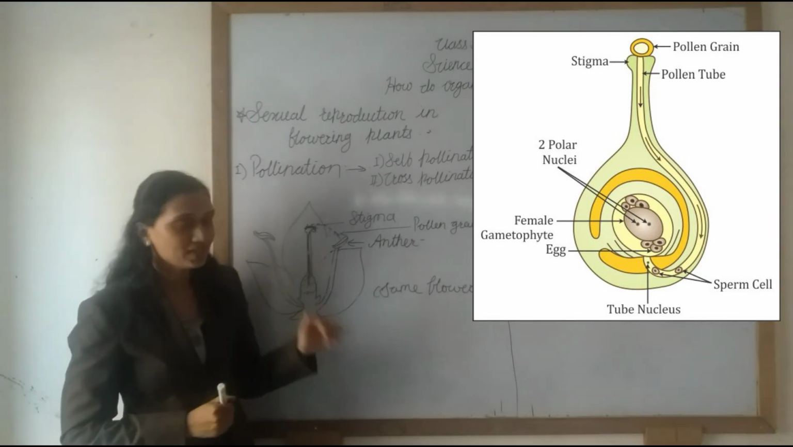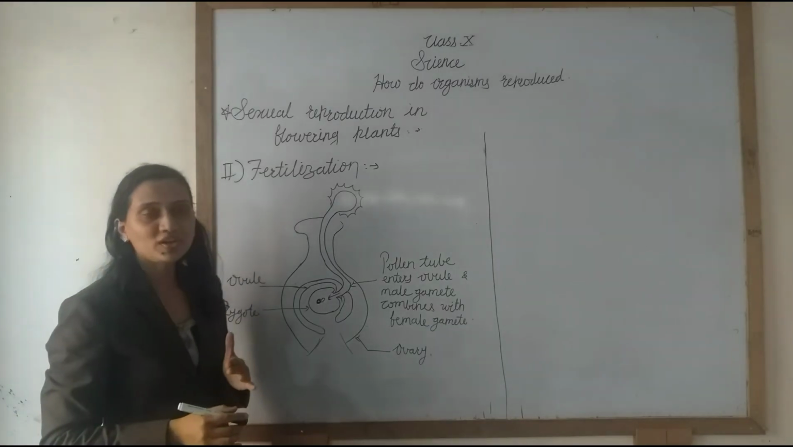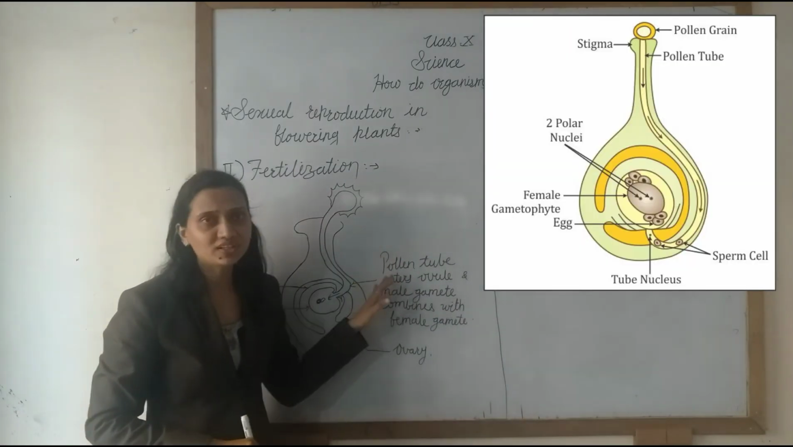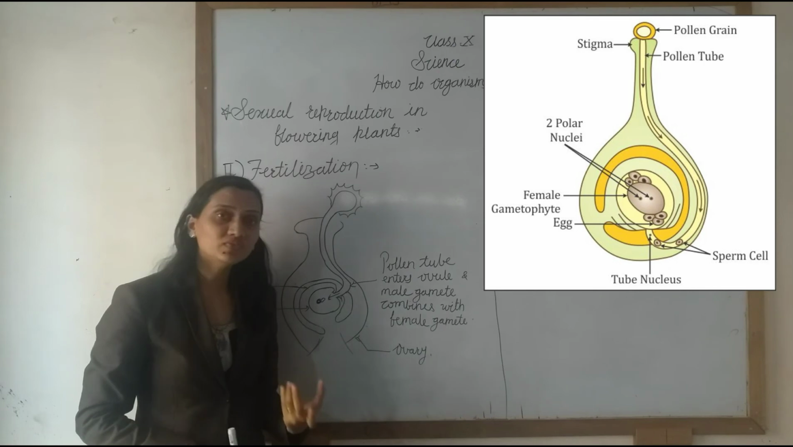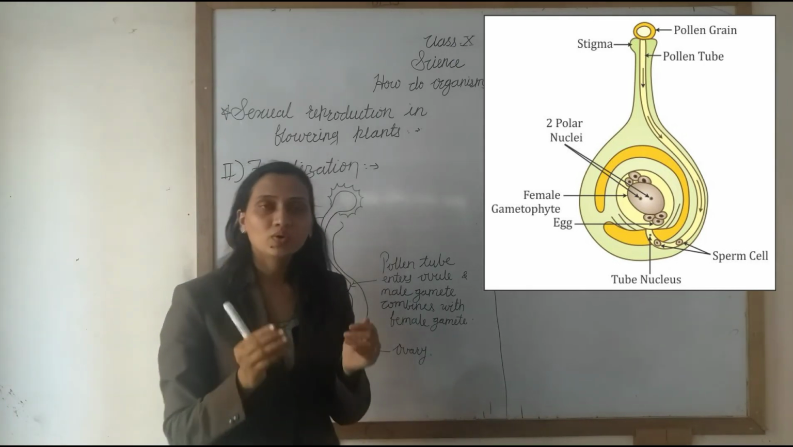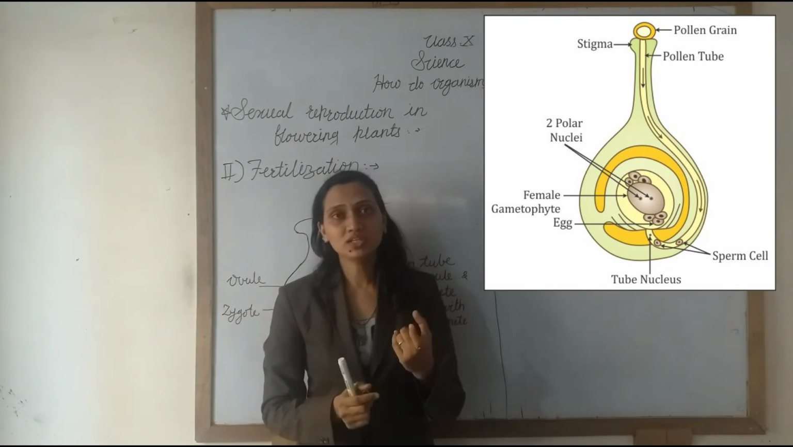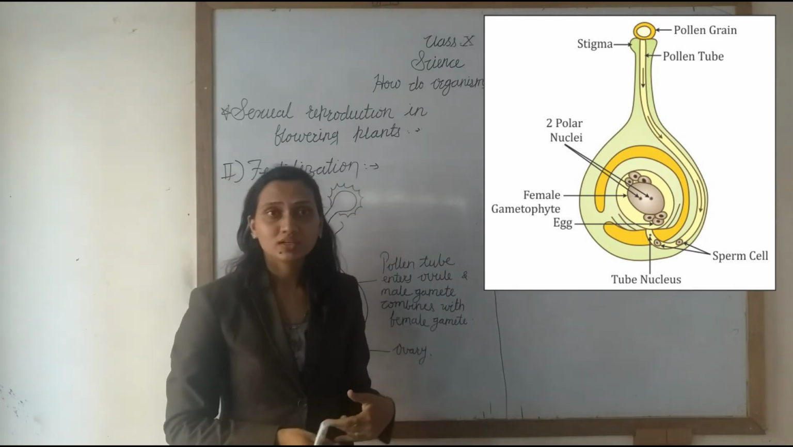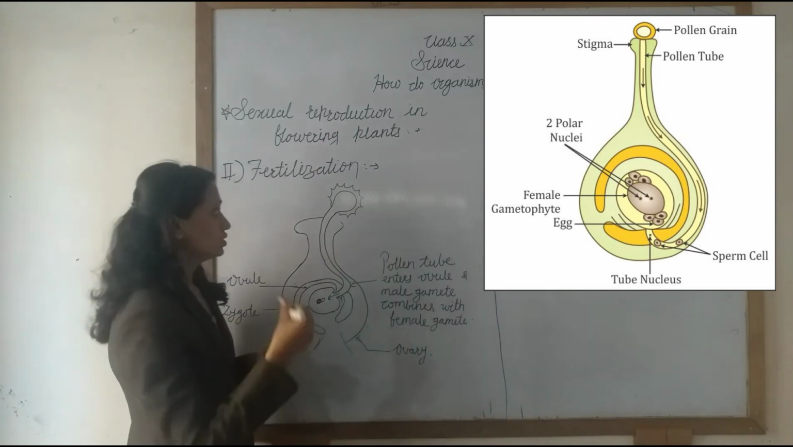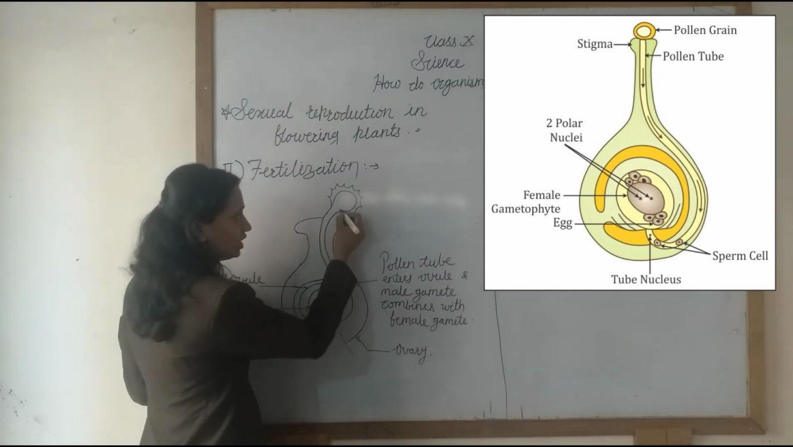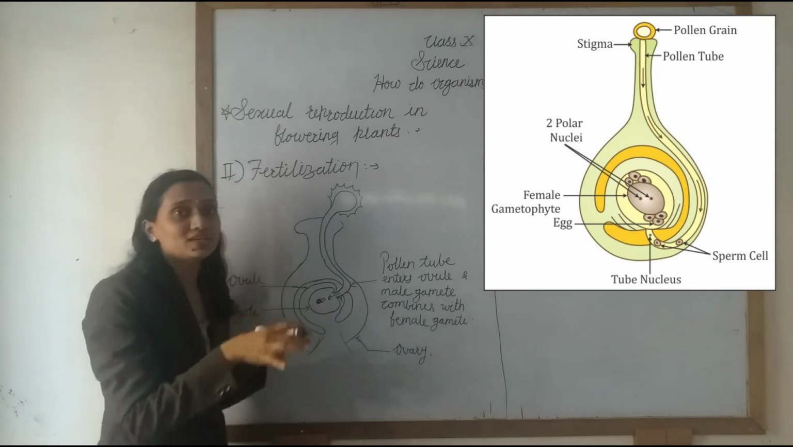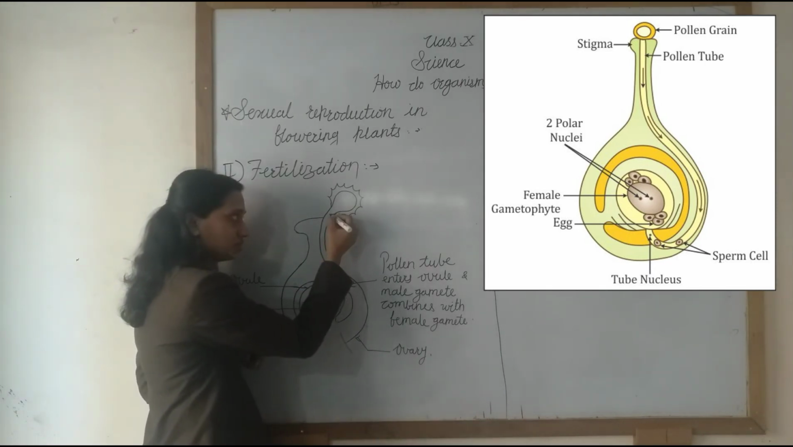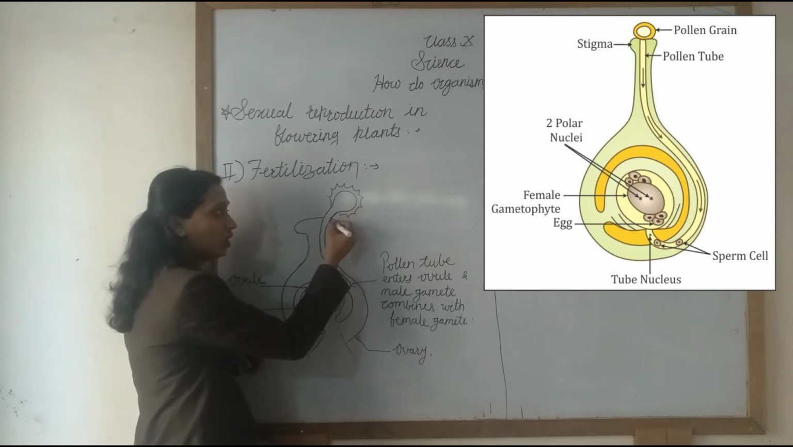Understand? So what is meant by fertilization? After pollination, the second step is fertilization. Now what happens in fertilization? We know that in pollination, the pollen grain reaches the flower. Now how does it enter into the ovary? See here, when the pollen grain sticks at the stigma, on that stigma it develops a pollen tube.